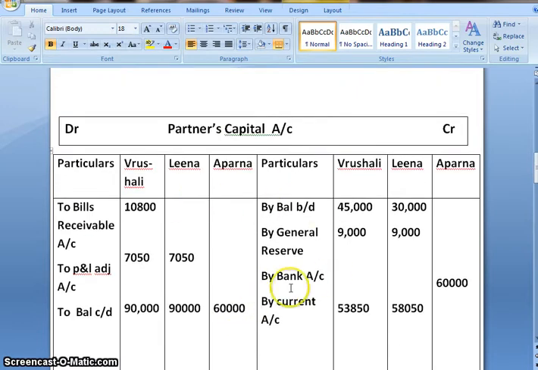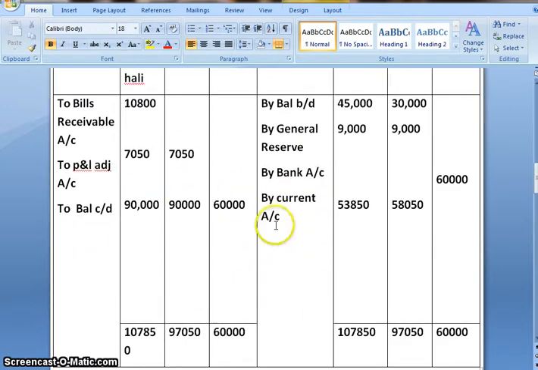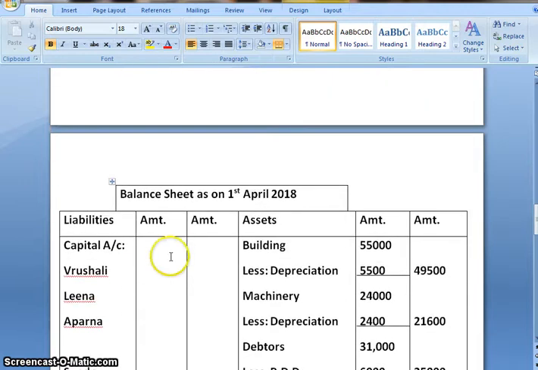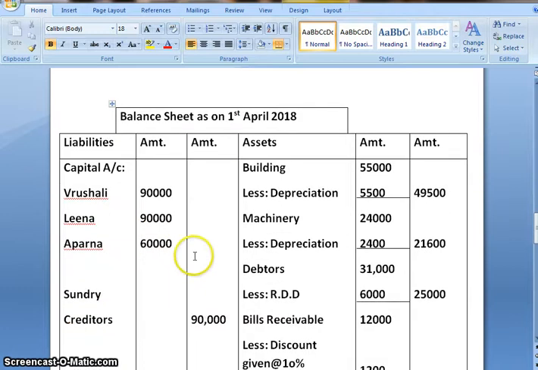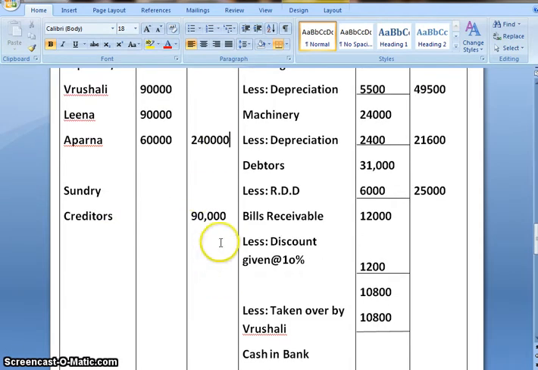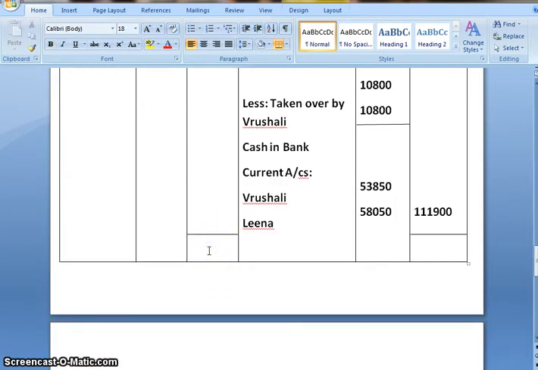Now partner's capital account is closed and this closing balance will be transferred to balance sheet. Vrushali we have 90,000, Leena 90,000 and Aparna 60,000. On adding these 3 we'll get 2,40,000, plus 90,000. The final balance sheet total of liability side would be 3,30,000.